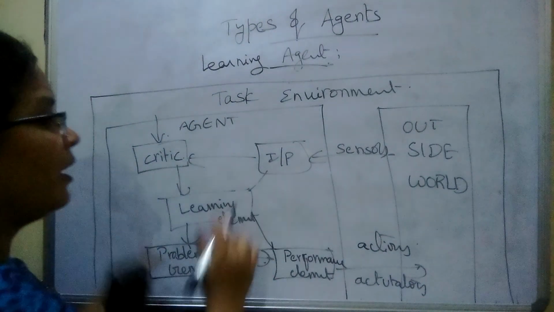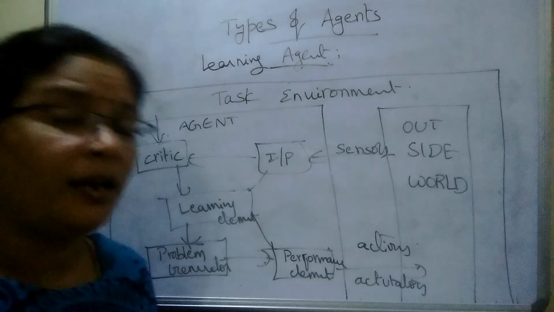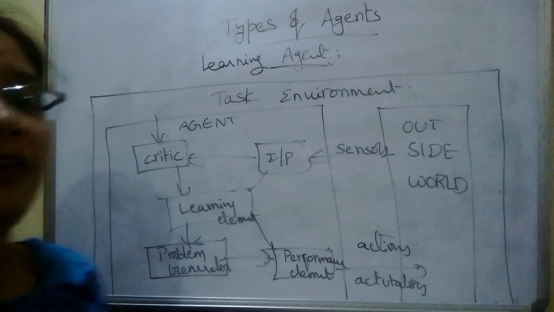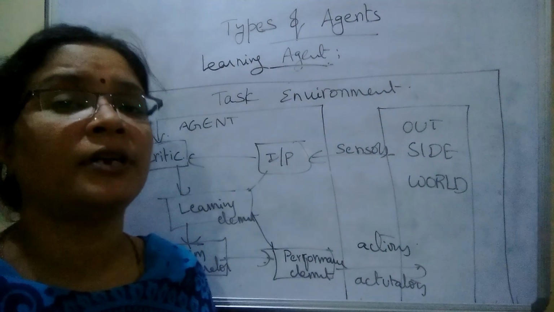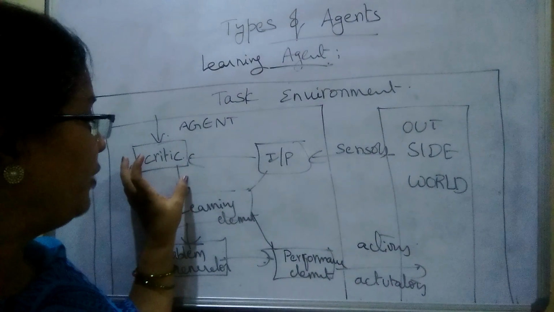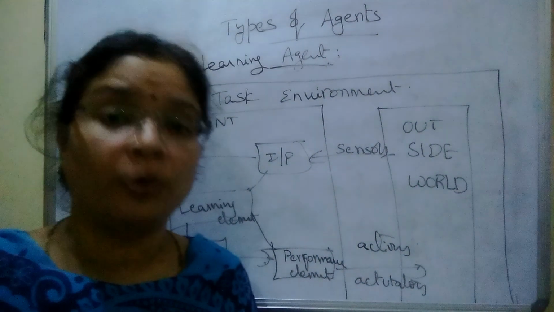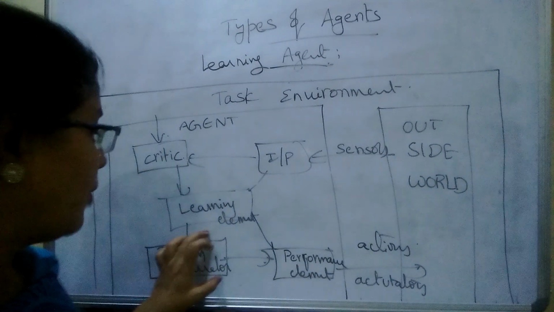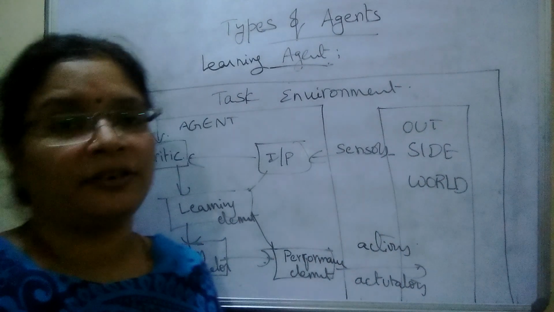All these work collectively, and only then will the learning agent work, which is considered a highly advanced and highly intelligent agent among all the agents, which can learn from past experiences and maintain a long perception history and long memory. It has the critic for feedback, the learning element for improving its own experiences to generate good actions, the problem generator for suggestions, and the performance element for generating the actions.